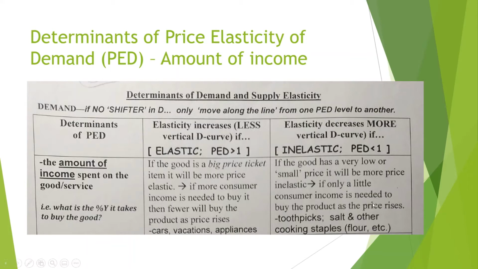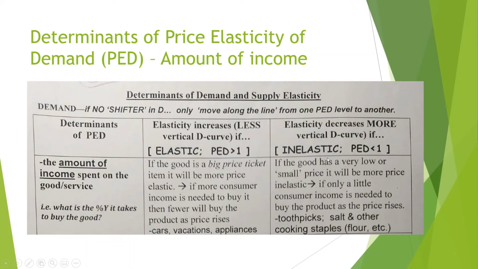So the first determinant is the amount of income that is spent on a good or service. Demand is going to be more elastic if the good is very expensive. If more consumer income is needed to buy it, then fewer will buy the product as the price rises. You can see this with cars, vacations, and expensive appliances like refrigerators. If the price of them goes up, you're less likely to buy them.